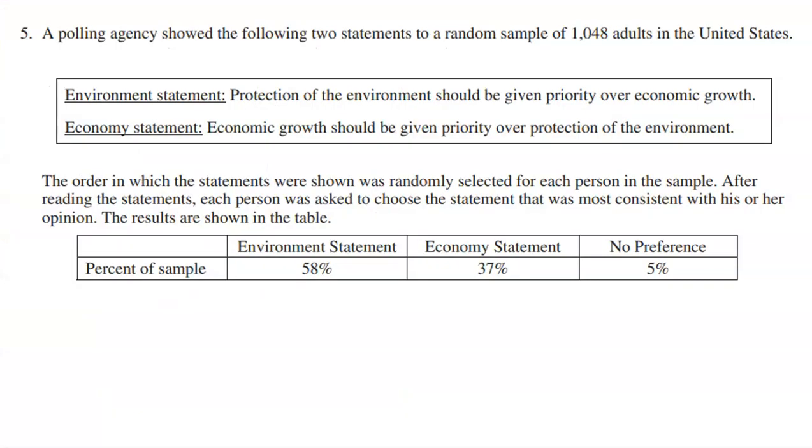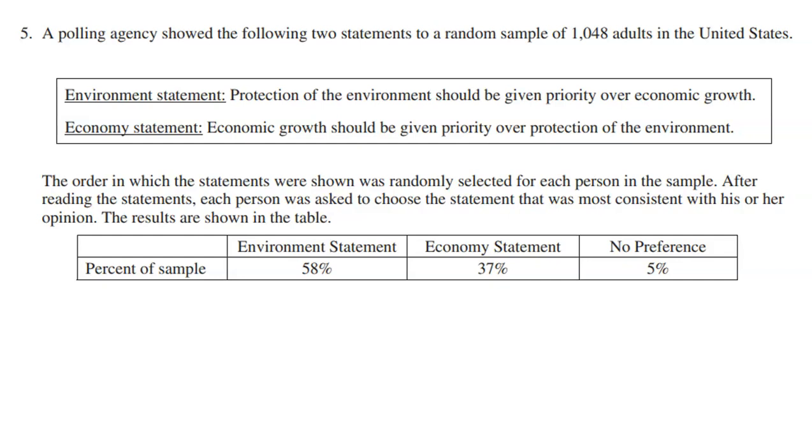So here is the question. A polling agency showed the following two statements to a random sample of 1,048 adults in the United States. Environment statement: Protection of the environment should be given priority over economic growth. Economy statement: Economic growth should be given priority over protection of the environment.